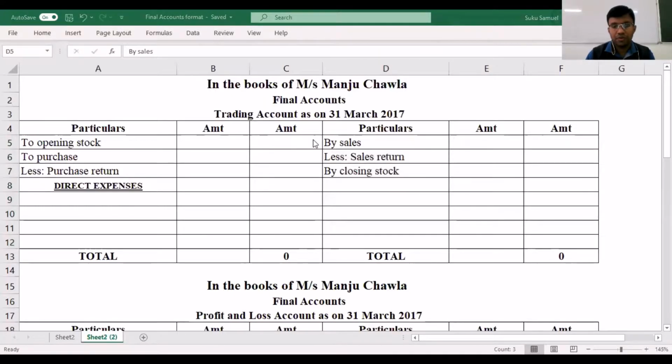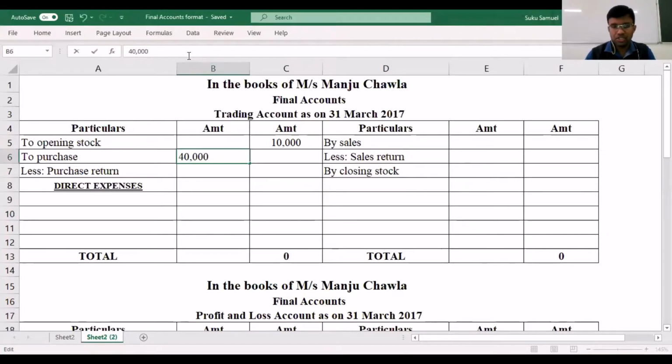So let's start off with the preparation of the final accounts, and the first item that has to be considered is your opening stock. The opening stock value that is given to us in the question is 10,000 that we've already recorded. Now, next item that we have to consider is purchases.